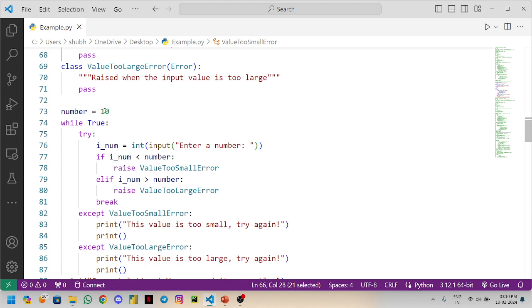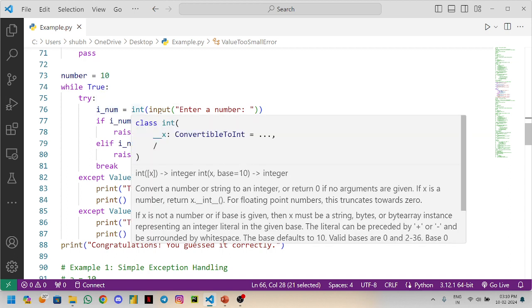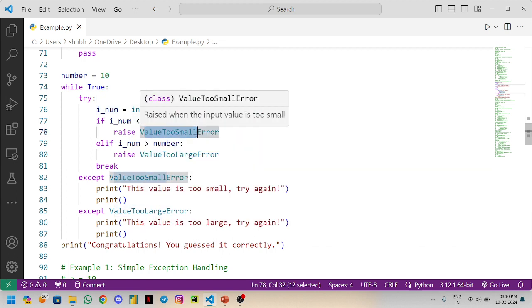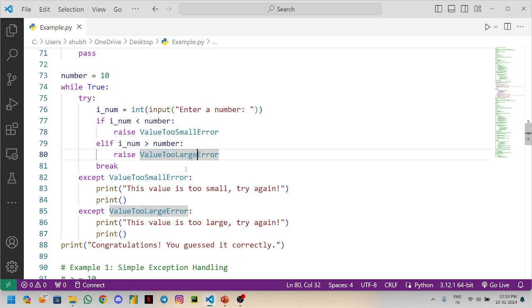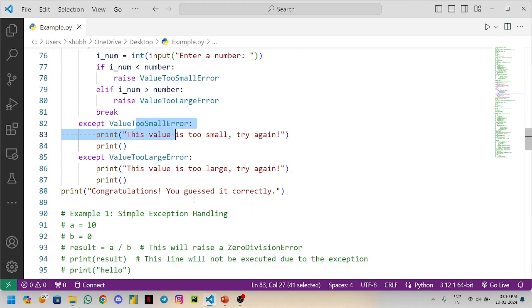Here we have number 10. While true, in try, I num equals int input, enter a number. If I num is less than number, value too small. If it is greater, value too large, and otherwise it will break out of the loop. Now in except we handle the exception. You use except value too small error, this value is too small, try again. This value is too large, try again. This will cover the large error, and this will cover the small error.